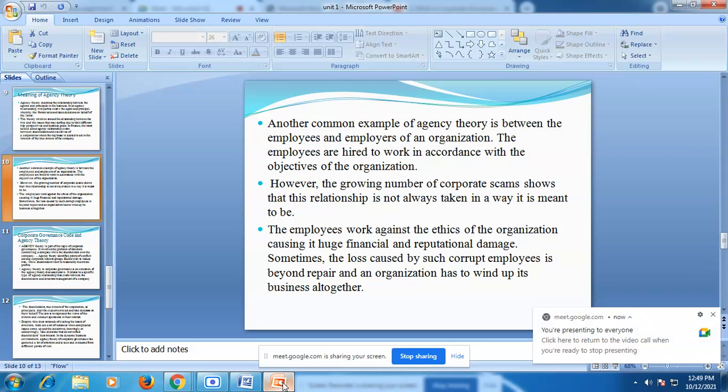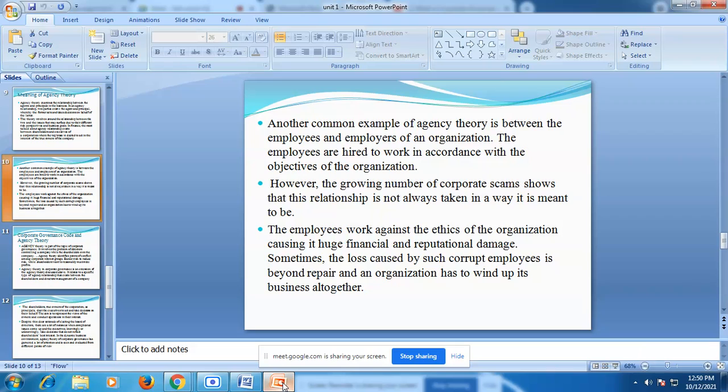Disputes might take place between the employer and employee. The employees are hired to work in accordance with the objectives of the organization. Every organization hires employees for achieving its objectives and increasing profit; these are the main aims of companies. However, the growing number of corporate scams shows that this relationship does not always work the way it is meant to.